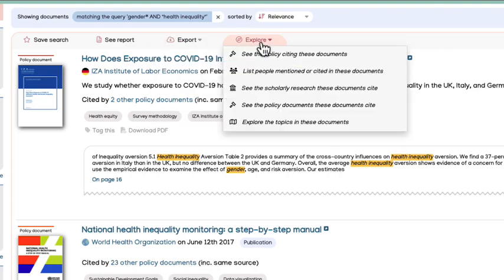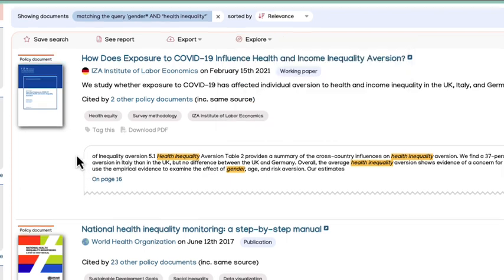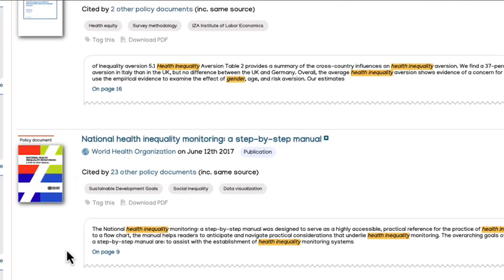And the Explore button helps you go from a list of results to a little bit more in depth. So I might just want to see the people mentioned or cited in this document. It would be a long list. I might want to see the scholarly research that these documents cite. Again, that would be a very long list without adding more filters to it. So what we'll do is explore a policy document in a little bit more detail.